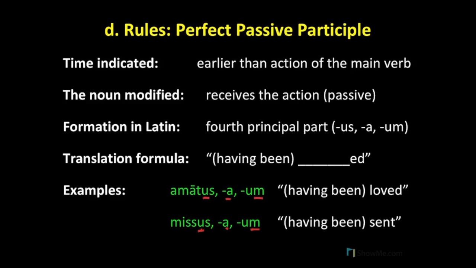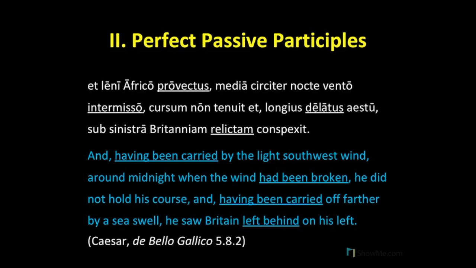Let's now look at an example of perfect passive participles from Latin literature. This one comes from Caesar in his accounts of the Gallic Wars. This comes from a passage in which Caesar is attempting to cross the English Channel to get to Britain. Et leni Africo provectus, and having been carried by the light southwest wind.